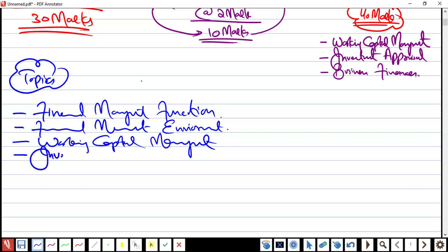Next one is my favorite, investment appraisal. What is appraisal? You have a project, you're supposed to do the project or you're supposed not to do the project. You must do the project, you must not do the project. Yes or no. Decide. Decision making. Investment appraisal, decision making. Choice between alternatives. Either we should do this project or that project. I do this or I do that. This decision making is investment appraisal. Present value calculation will come, annuity tables are going to apply, and a lot of calculation drama is going to be there. Got my point?